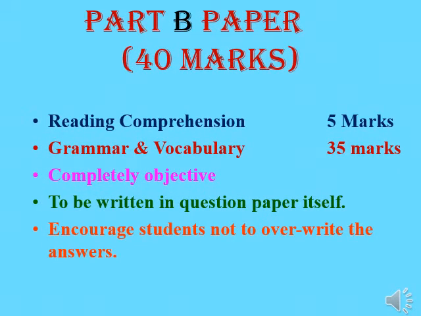Let's see the part B of the question paper. It has two areas, reading comprehension for 5 marks and grammar and vocabulary for 35 marks. This is totally objective and to be written in the question paper itself. Don't write the answers in the answer booklet. One important thing to be kept in mind while writing answers is that you should not overwrite.